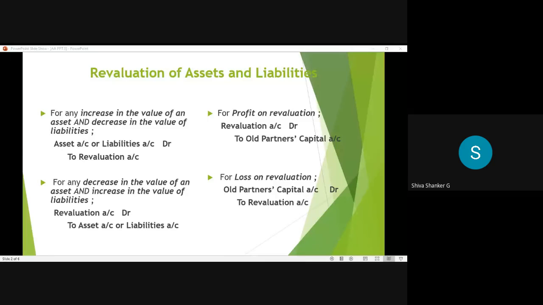So these are the first two entries. And coming to the profit or loss on revaluation, if we get profit on revaluation, then revaluation account debtor to old partners capital accounts in old ratio. And for loss on revaluation, the entry is old partners capital account debtor to revaluation account in old ratio. We distribute that amount.